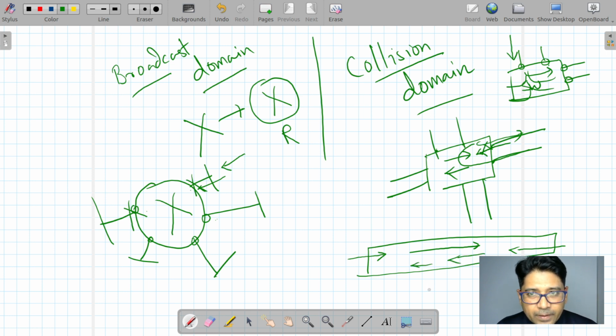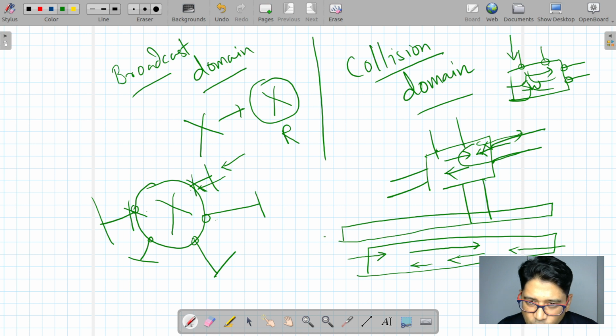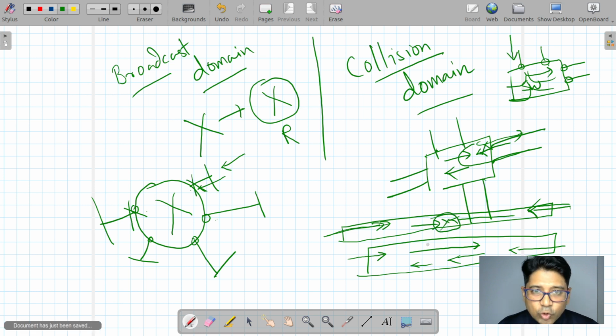Suppose this is very narrow, so they can either go or come. If someone is coming this way and at the same time someone is going this way, is there a collision or not? Yes, sir. So this is called a collision domain.